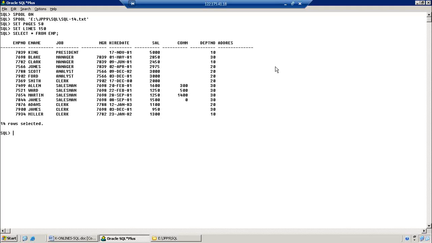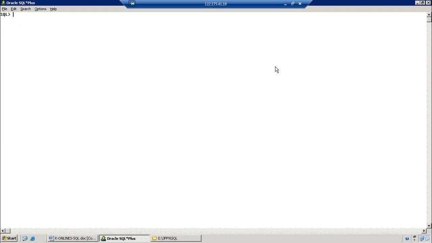So this is our actual table. Now I want to create a new table for our materialized process.